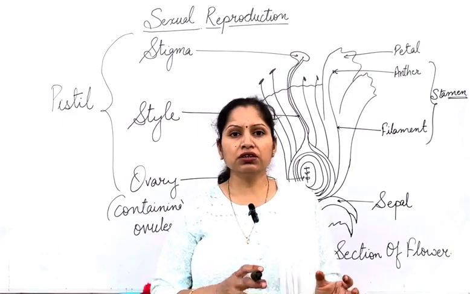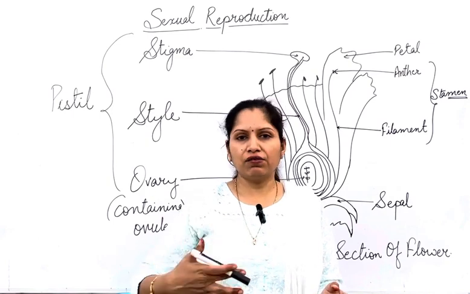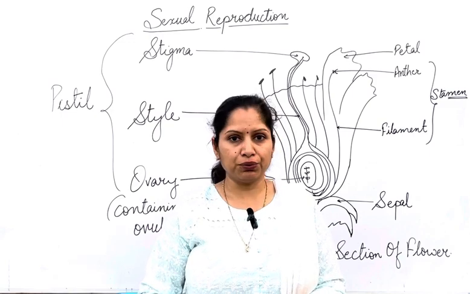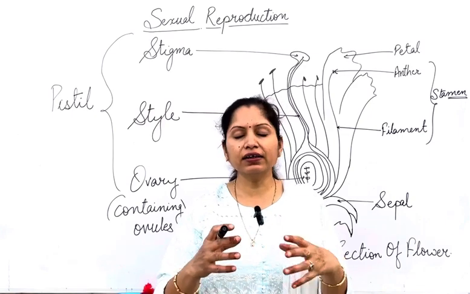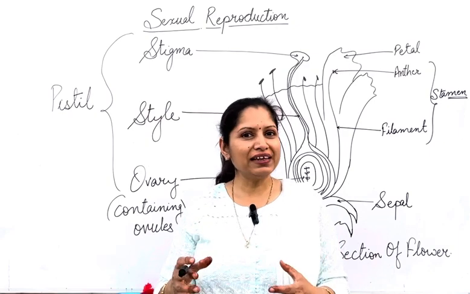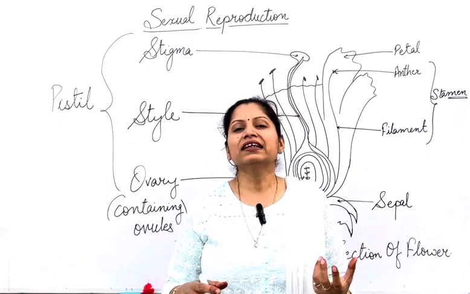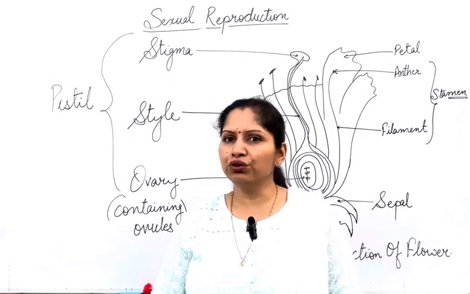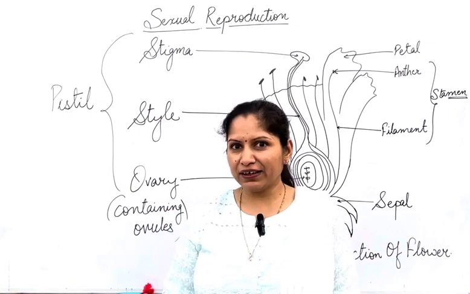After fertilization, the first cell formed is the zygote. The zygote then develops further, and this development leads to the formation of the embryo. Later on, a seed coat develops around the ovule. A hard covering gets developed around the ovule, and this ovule turns into the seed. So when you are eating any fruit, the seed part in the fruit is formed from the ovule, that is having that covering around it. So that ovule gets converted into seed.